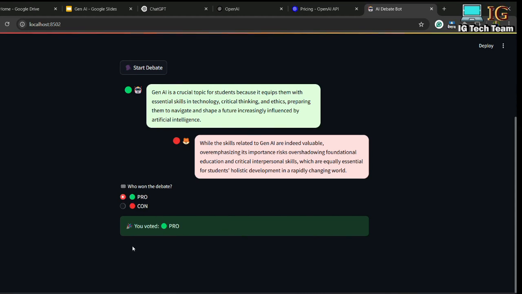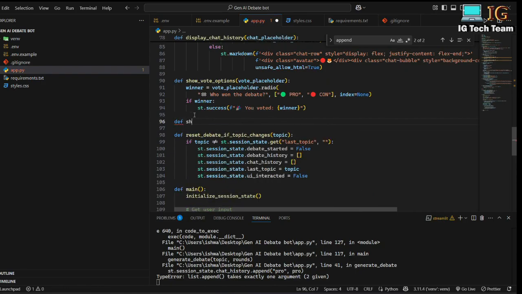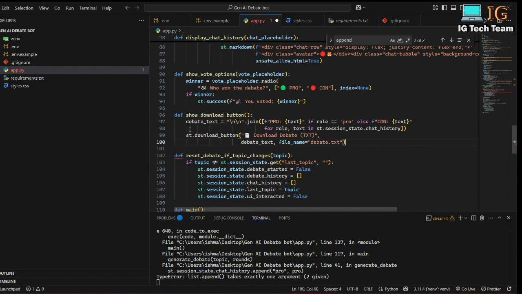Now I want to add one button here to download this text. Here I would like to make another function, show download button. Here you can see the debate text, I will be getting this debate text from chat history. This is how I am appending my chat history to the text file. And here I will be adding one button to download the debate, and I will be passing this debate text, and the file name is debate.txt.